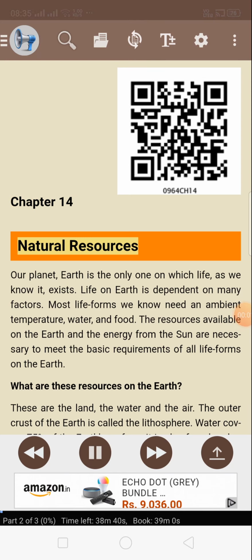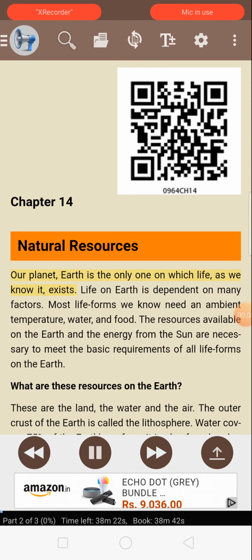Chapter 14. Natural resources. Our planet Earth is the only one on which life, as we know it, exists. Life on Earth is dependent on many factors. Most life forms we know need an ambient temperature, water, and food. The resources available on the Earth and the energy from the sun are necessary to meet the basic requirements of all life forms on the Earth.